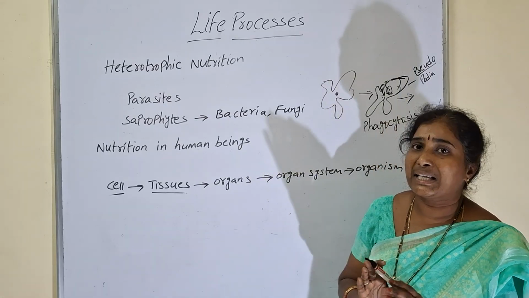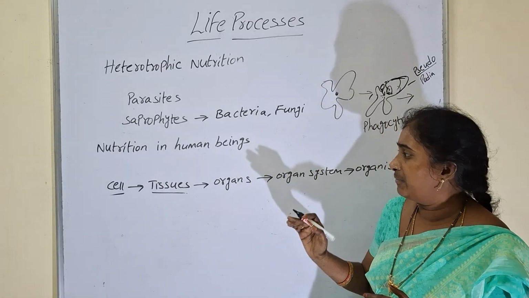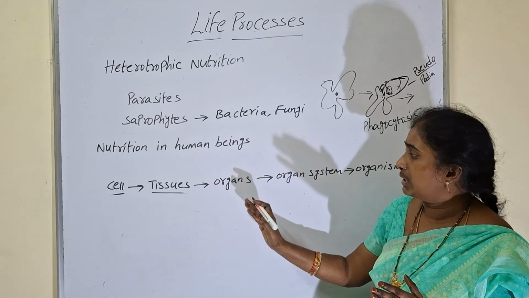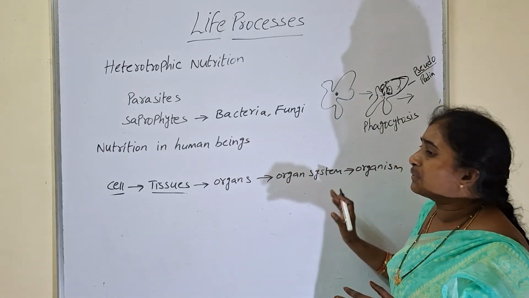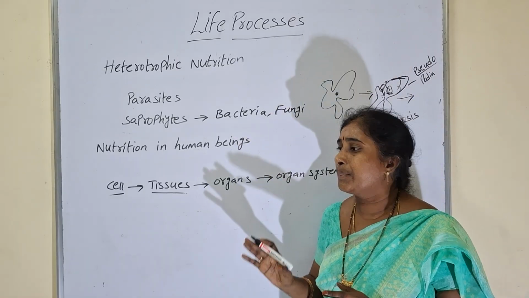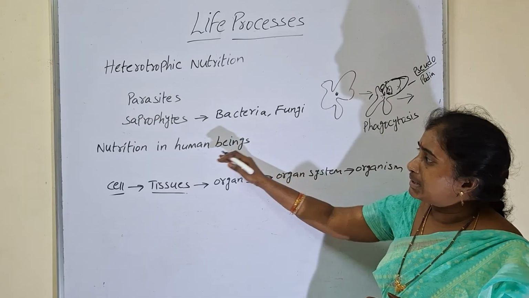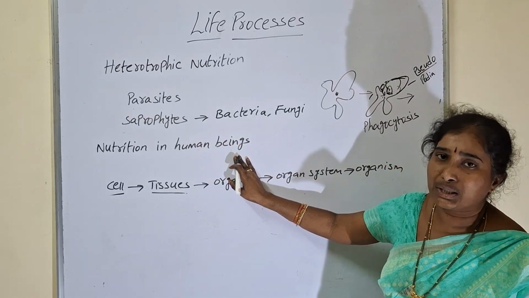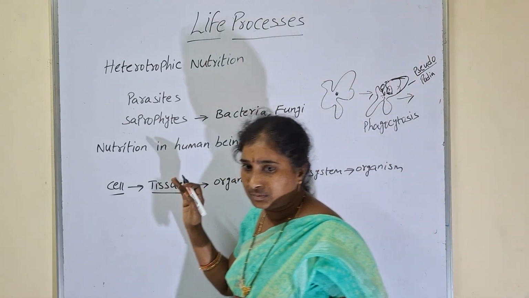Okay. So like that every organ has a certain function in our body. So differentiation is there. Work differentiation is there. Tissues and organ systems are made for certain functions. So if all the organ systems work together, then only can one particular organism survive. Now we will see the nutrition in human beings. How nutrition, meaning digestion, will occur in human beings, we will see now.